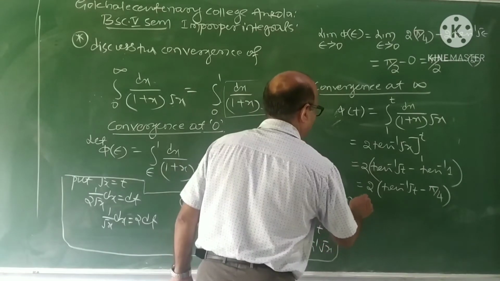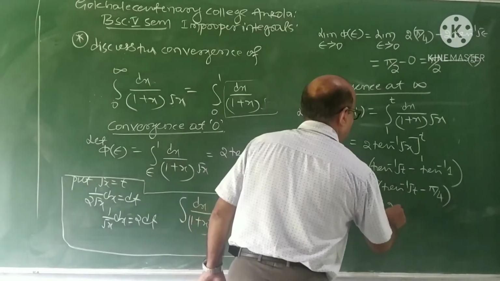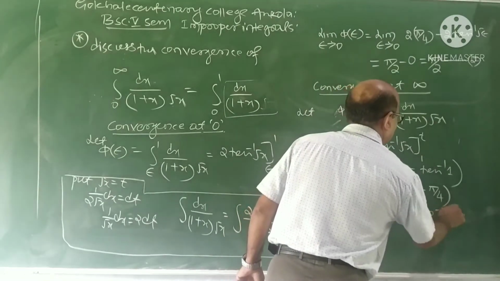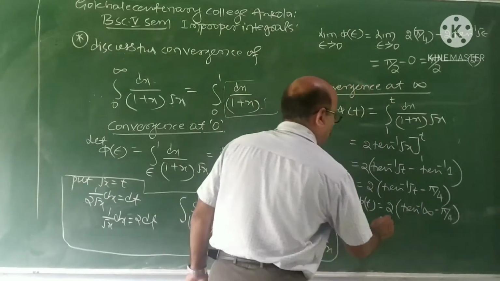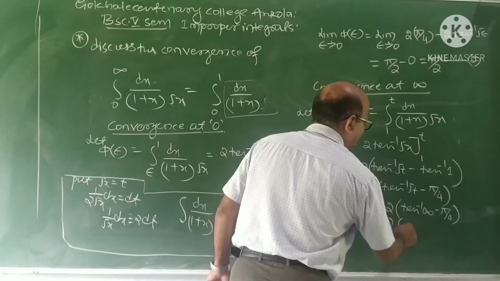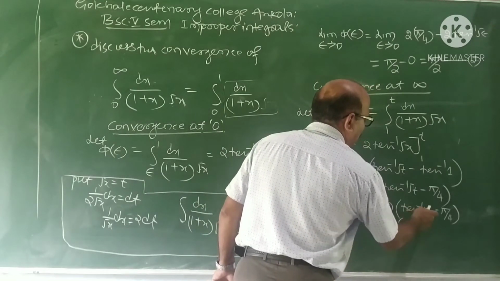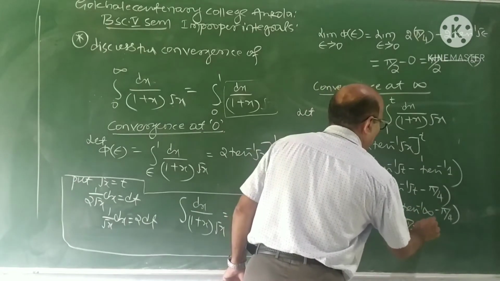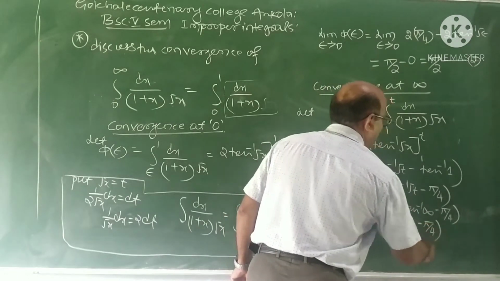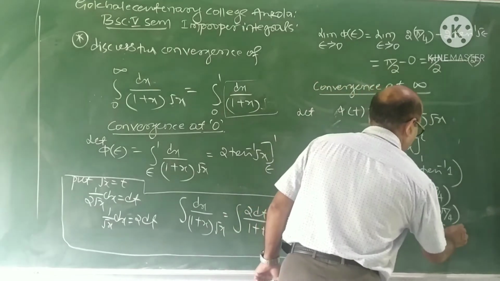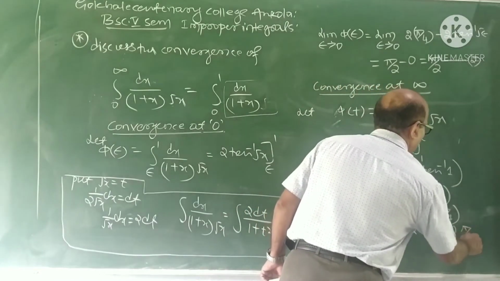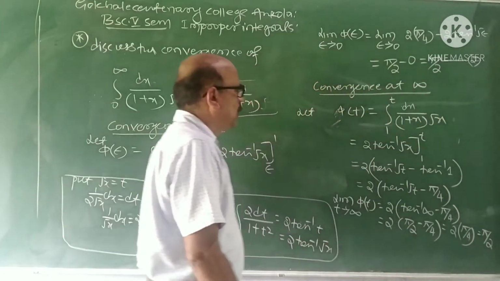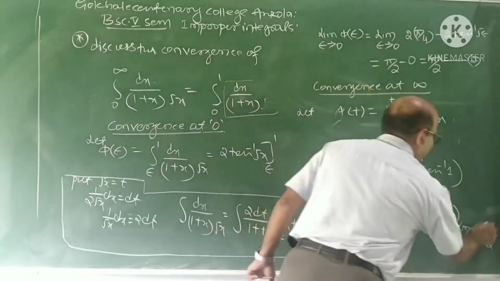The limit as t tends to infinity of phi of t is 2 into tan inverse infinity minus pi by 4. You know the value of tan inverse infinity: as t tends to infinity, tan inverse t becomes pi by 2, minus pi by 4. So it is 2 into pi by 4, or pi by 2. So it is finite.